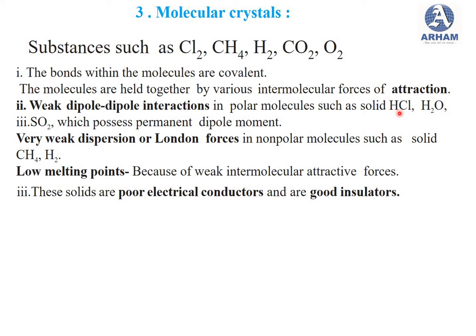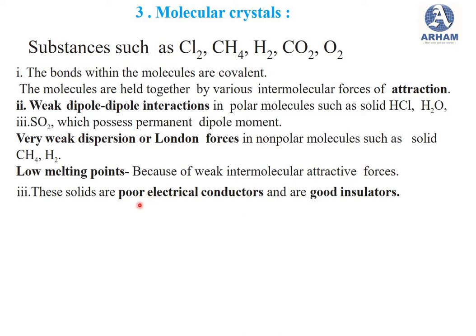The dipole-dipole interaction between hydrogen and chlorine is weak. Then there is also a very weak dispersion or London force in non-polar molecules in the solid, such as methane. So molecular crystals have low melting points because of the weak intermolecular attractive forces.